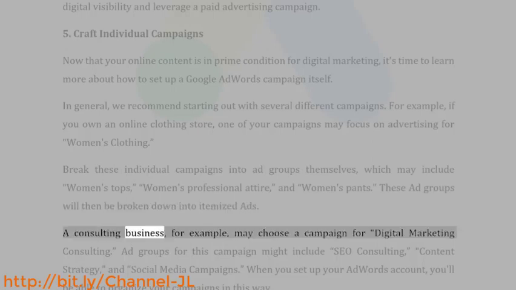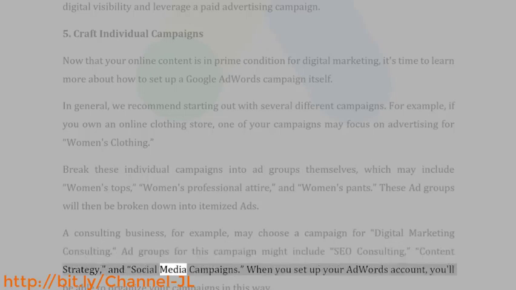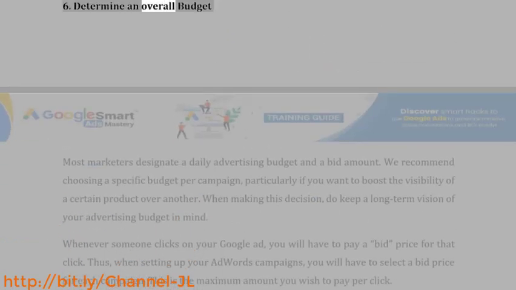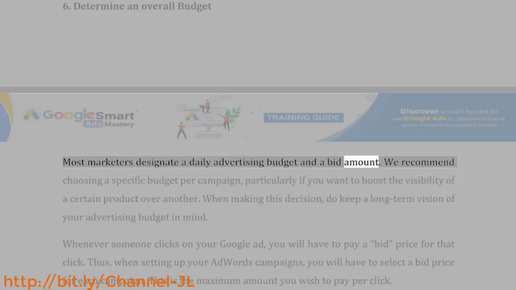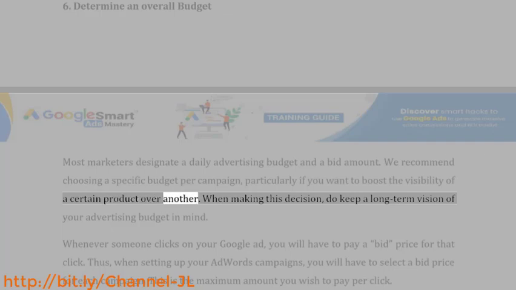A consulting business, for example, may choose a campaign for digital marketing consulting. Ad groups for this campaign might include SEO consulting, content strategy, and social media campaigns. When you set up your AdWords account, you'll be able to organize your campaigns in this way. 6. Determine an overall budget. Most marketers designate a daily advertising budget and a bid amount. We recommend choosing a specific budget per campaign, particularly if you want to boost the visibility of a certain product over another. When making this decision, do keep a long-term vision of your advertising budget in mind.